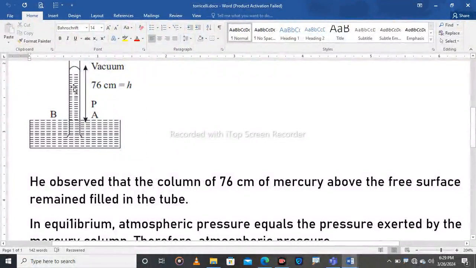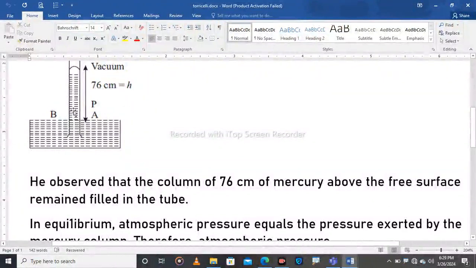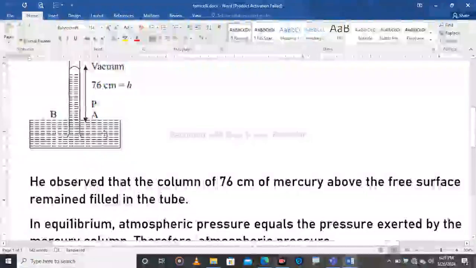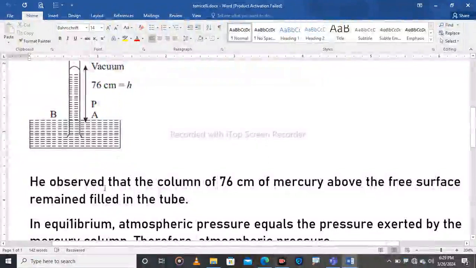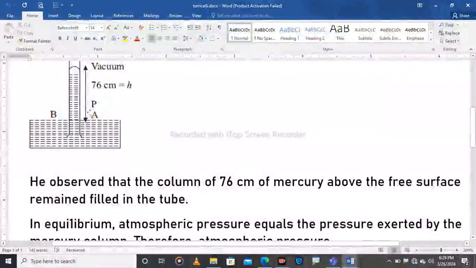He filled the mercury up to the 100 centimeter mark, and then inverted this tube into the vessel containing mercury. Of course, the mercury had to descend into the vessel, but he observed that a column of 76 centimeters of mercury above the free surface remained in the tube. The mercury in the tube did not fall into the vessel, but remained there up to 76 centimeters.